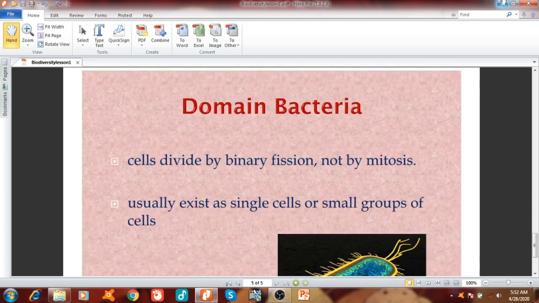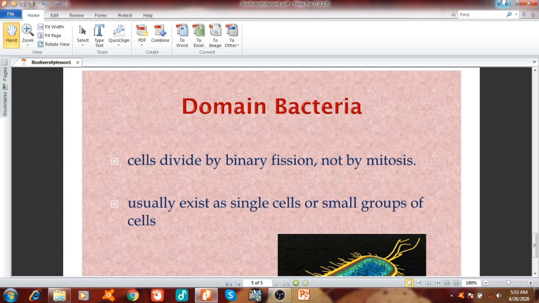In bacteria, cells divide by binary fission, not by mitosis. You have done the chapter of mitosis in AS, in which there are 4 stages of cell division: prophase, metaphase, anaphase and telophase, during which many changes occur in the cell, in which many proteins participate. For example, spindle fibers were there, centrioles were there, many other proteins participate, and then the cell after prophase goes into metaphase, chromosomes line up, then anaphase, chromatids separate, and then telophase, 2 cells are produced.